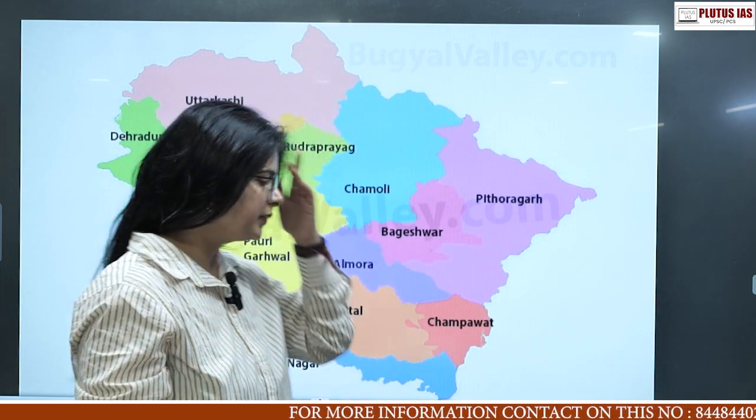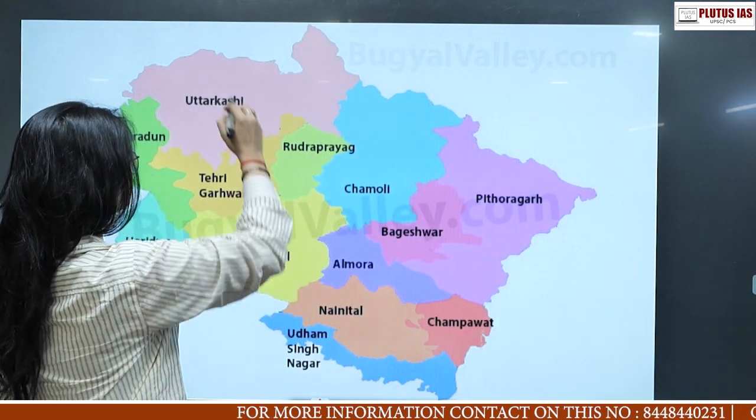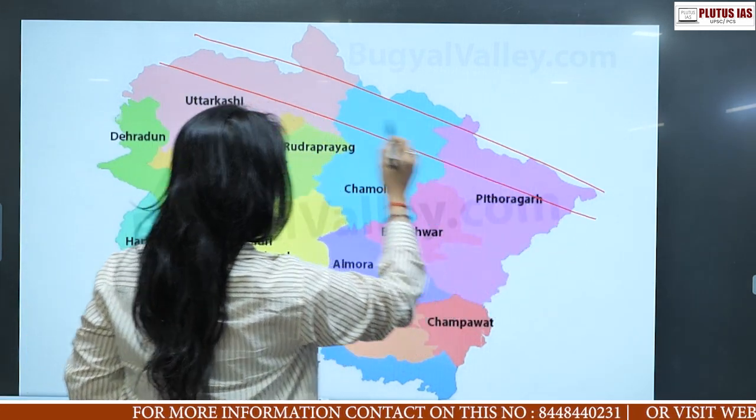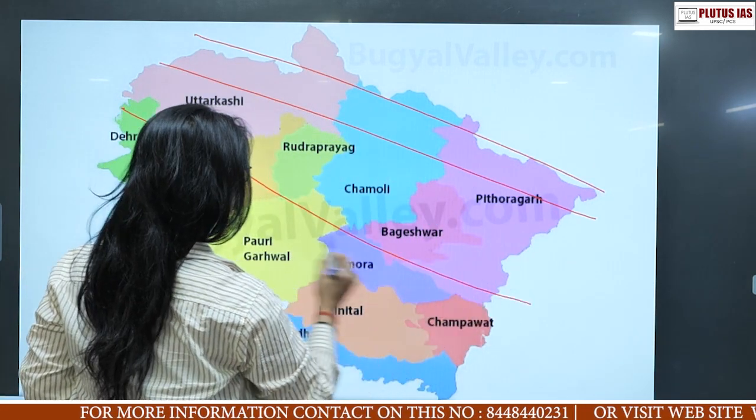In the previous video, I have already discussed the districts. If you have not seen that video, first go and watch it, and then come back to this in order to understand which ranges are lying over here. So as we know, how many ranges are there? There are almost 5 ranges.